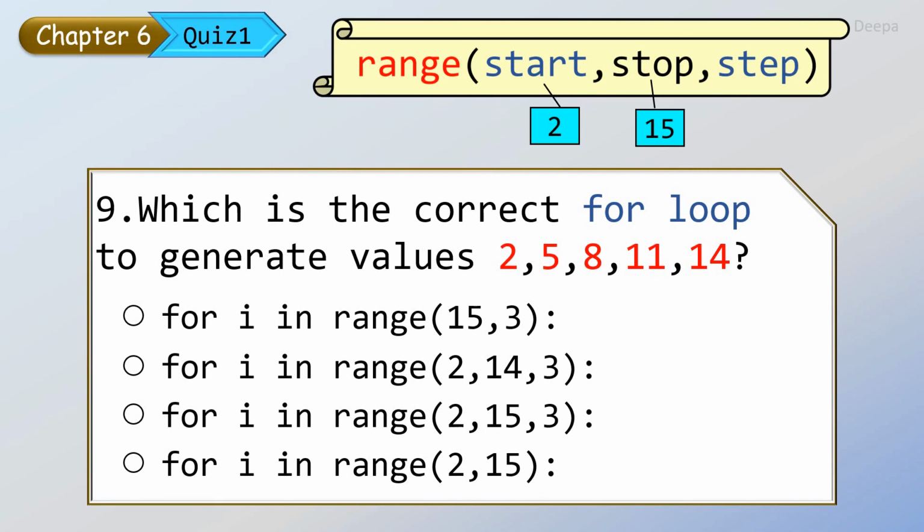And the step value, how to find the step value? You should find the difference between the pair of adjacent numbers 2 and 5. Difference between 2 and 5 is 3. 5 and 8 is also 3. 8 and 11, 3. 11 and 14, the difference is 3. So the step value is plus 3 because it is in increasing order. So the range must be 2, 15, 3. So the third option is the correct option.